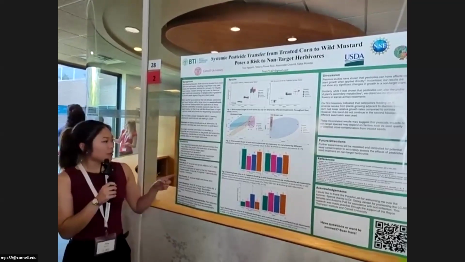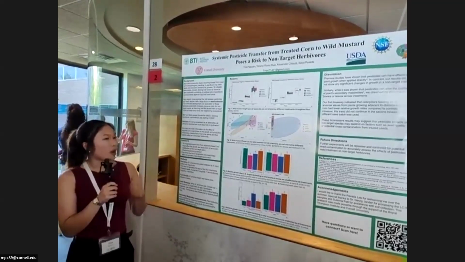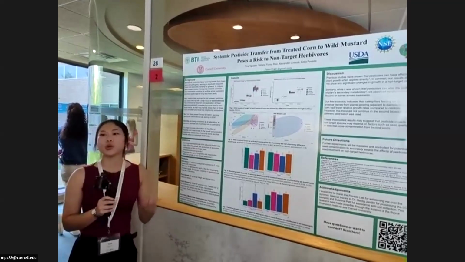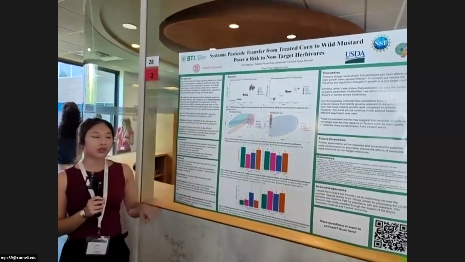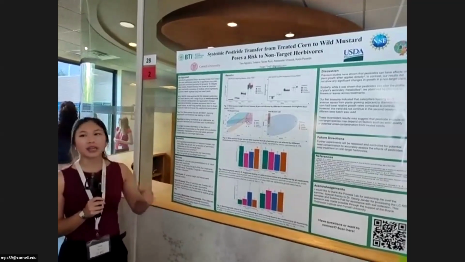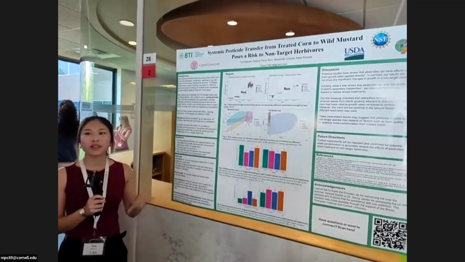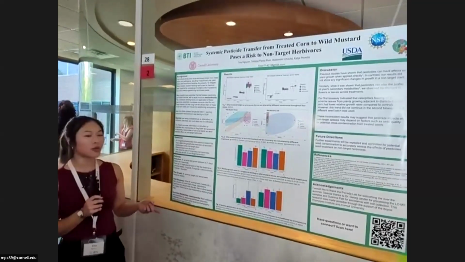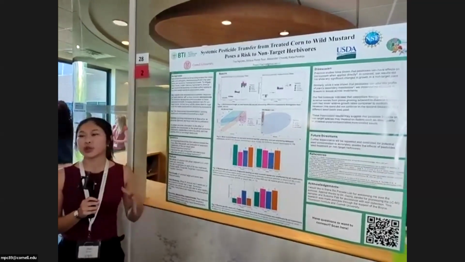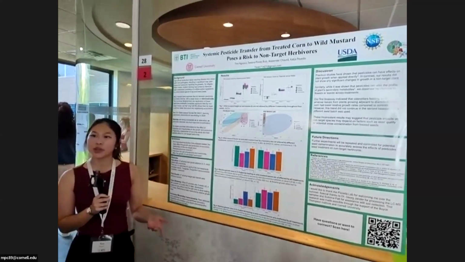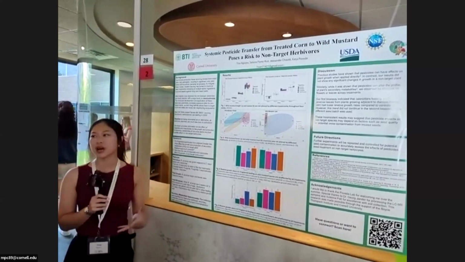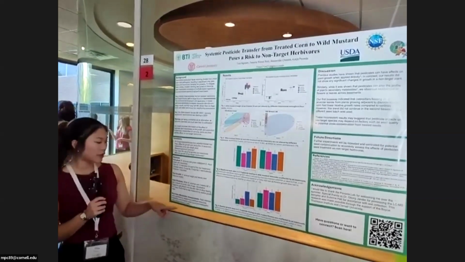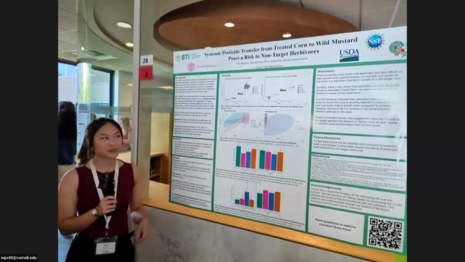So in my experiment, I started off by growing wild mustard adjacent to treated corn. And from there, we did three things with the wild mustard. One, we measured its height and leaves weekly. Two, performed an insect bioassay with the fall armyworm. This is to measure the relative growth rate to assess herbivore performance. And third, I wanted to quantify plant defenses by looking at secondary metabolites. We did this through liquid chromatography mass spectrometry.